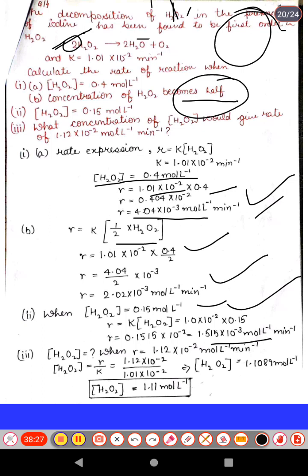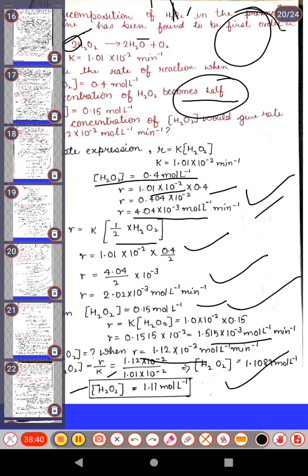Okay. Next, we will calculate the H2O2 concentration. Rate of reaction is given, and H2O2 concentration equals rate of reaction over rate constant, and solve it. This is the simplest numerical and simplest way.